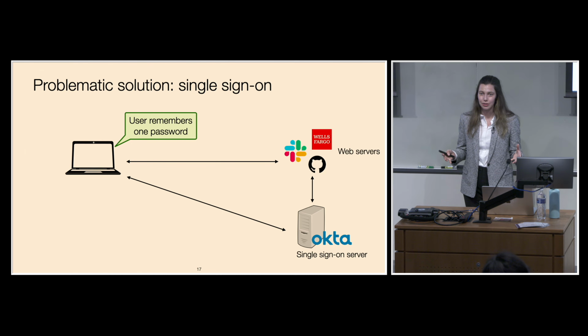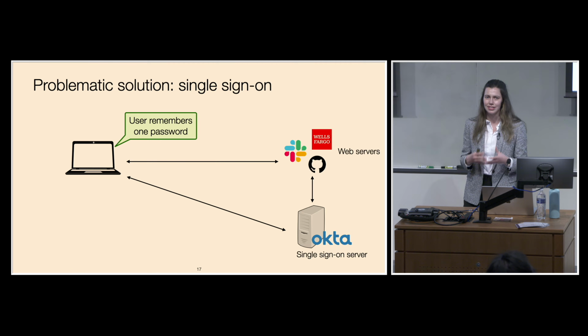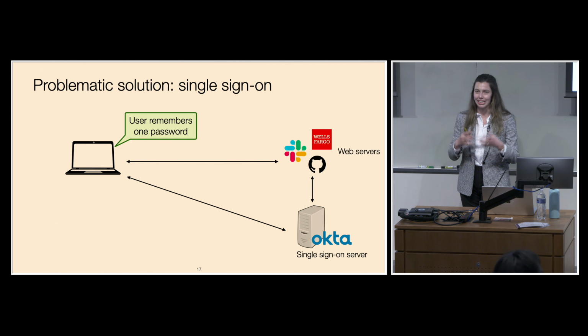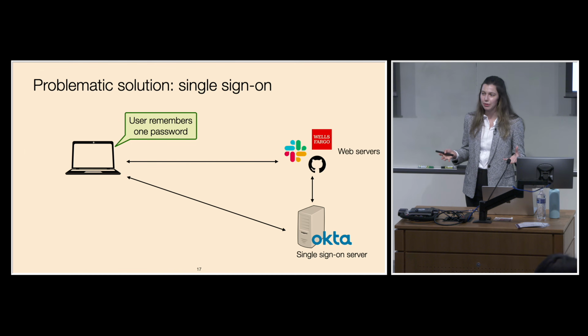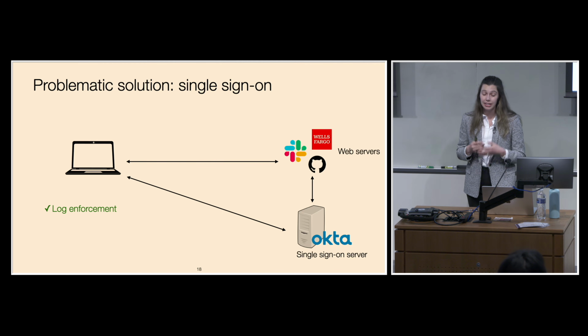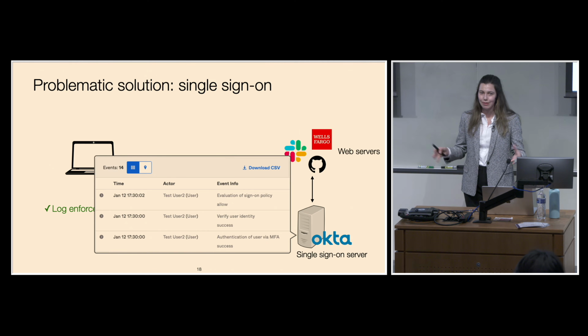So one way to get closer to this goal is using a system like single sign-on. So we can think of single sign-on as being sign in with Google or some sign in through the university or an organization like Okta, for example. And this is convenient because the user only has to remember one password. But one advantage of single sign-on that you might not think about is that the single sign-on server can also keep a log of all the authentications taking place. And intuitively, this makes sense because the single sign-on server is on the critical path for every authentication in the system. So every authentication is routed through the single sign-on server, and so it has a comprehensive view of everything that's happening. And in fact, Okta allows an admin to go in and see all the authentications made within an individual organization. And this is useful for auditing when something goes wrong.